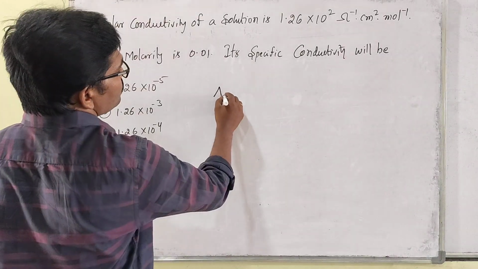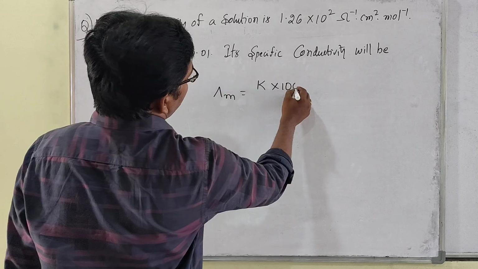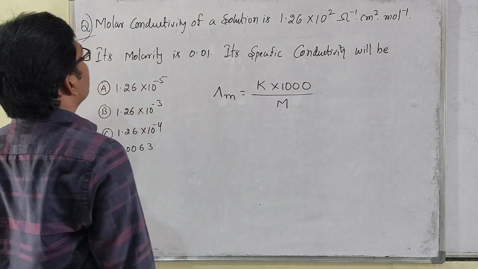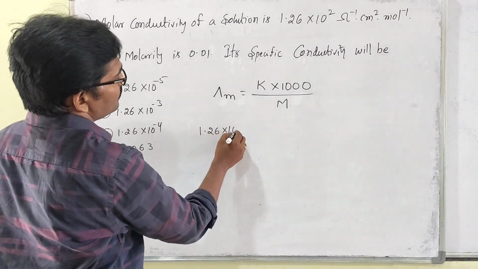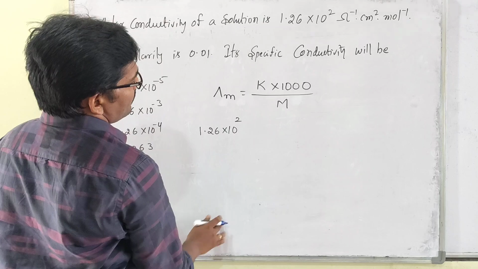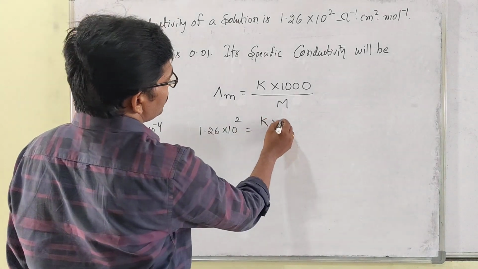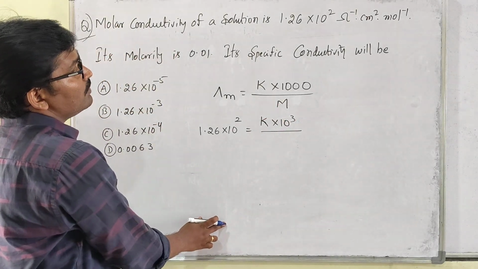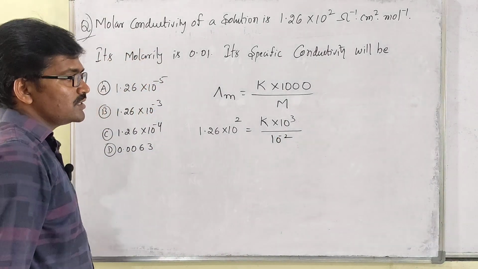The molar conductivity formula is K into 1000 divided by molarity, right? Then what is given? Molar conductivity is given as 1.26 into 10 to the power of 2, which equals K, which you have to find out, into 1000, that is 10 to the power of 3, divided by molarity. What will the molarity be? It is 10 to the power of minus 2. Clear, my dear students, right?